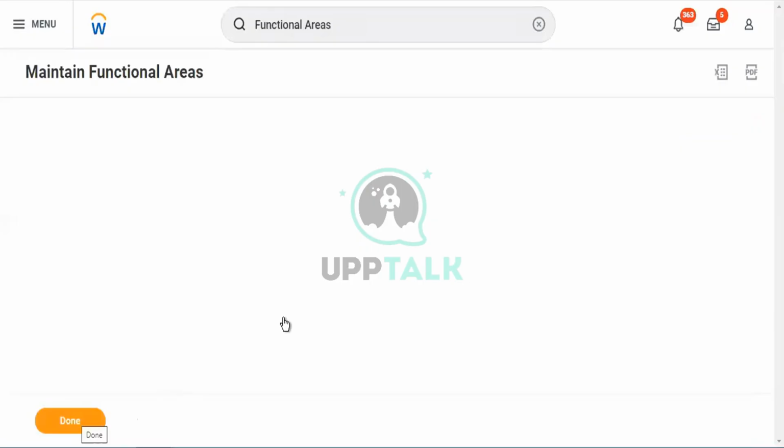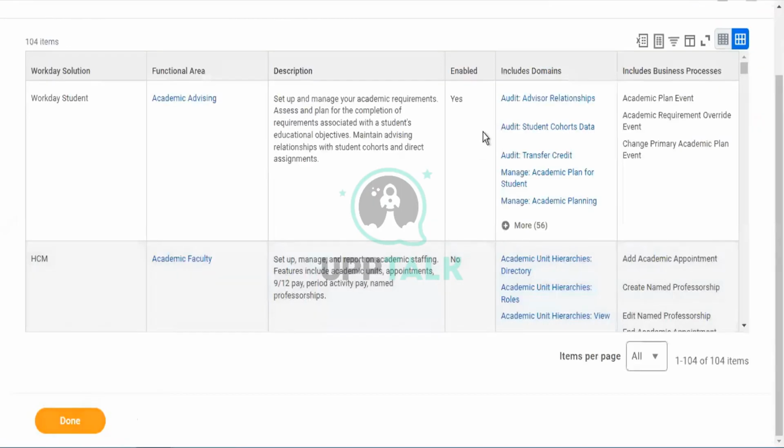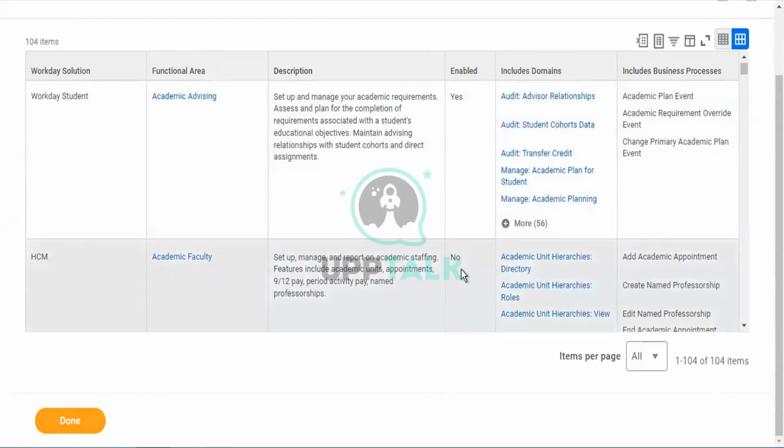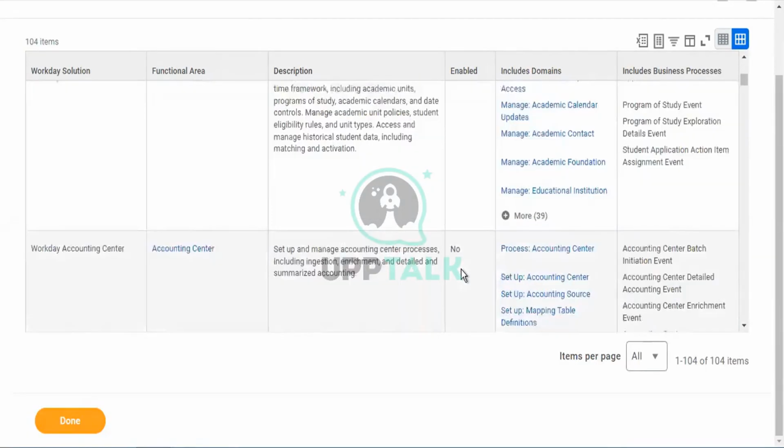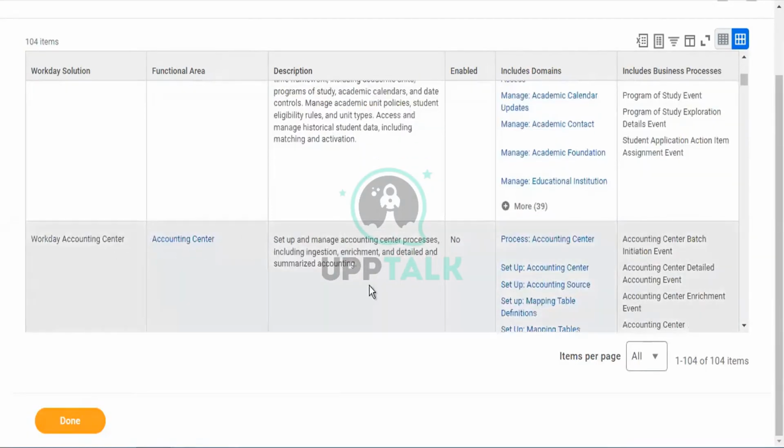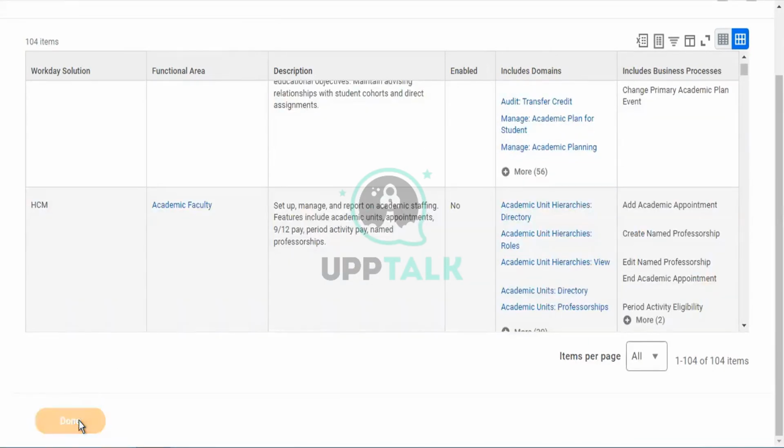Immediately the changes will be activated and you can see the change details here. You can see enabled, yes. And HCM you can see no. The below departments, no. HCM, Student and Account, Workday Account Center are also no. Tap on Done.